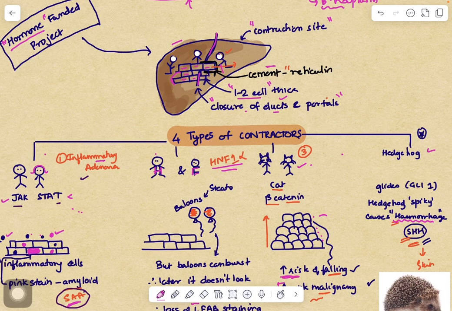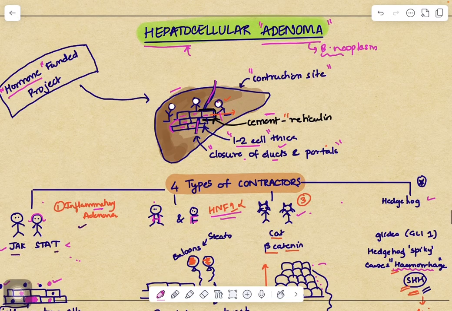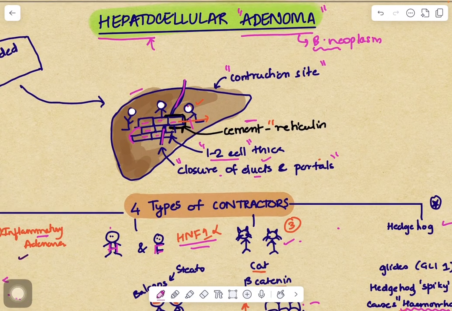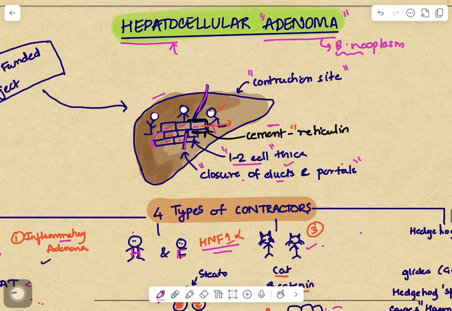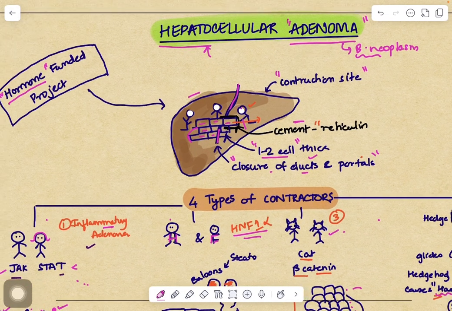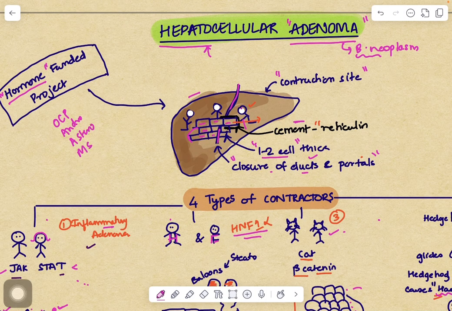Okay, now with this basic story lineup, let's go into the theory. So the first thing is that the currency required for the adenoma, that is the project, has to be funded by the hormones. Now what hormones exactly? The OC pills and the androgens and anabolic steroids, metabolic syndromes. So all these hormonal projects are the currency for this liver adenoma. Without this, the construction will not happen. So the funding has to come.